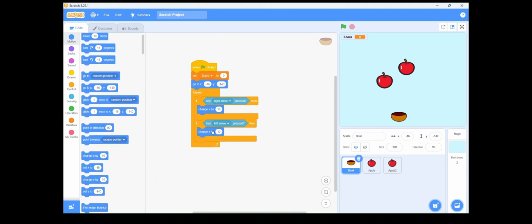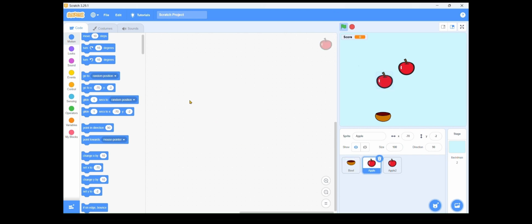Change x by minus 10. Include the minus sign, it will not work if not included. Now let's test. It's working fine.